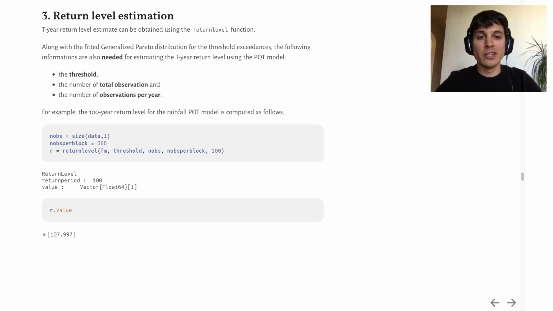To estimate the t-year return level using the peaks over threshold model, the following information is also needed along with the fitted GP distribution: the threshold, the number of total observations, and the number of observations per year. For example, the 100-year return level is computed as follows. It returns a ReturnLevel structure, and the return level value is accessible using the value property.